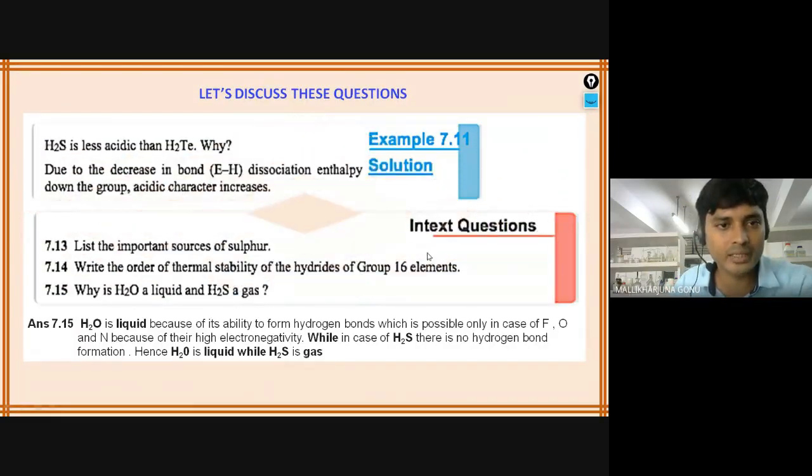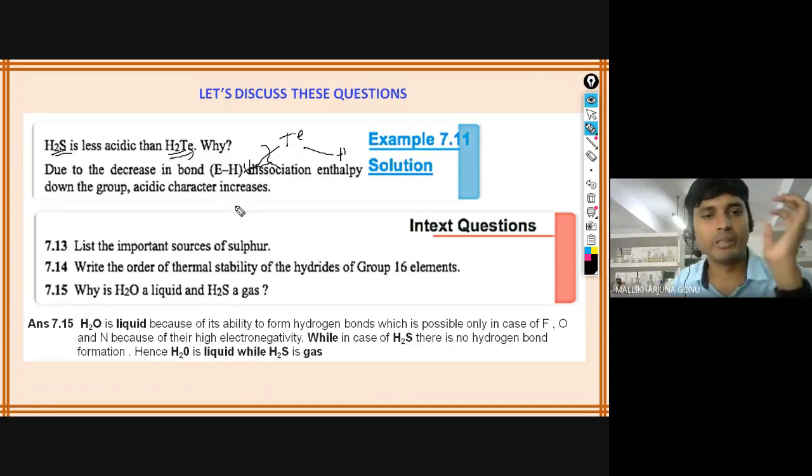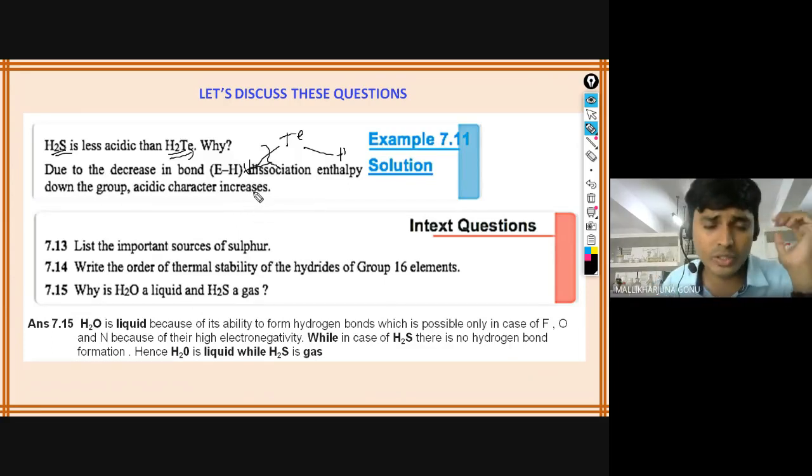So you have to write these questions in your homework notebook. Why is H2S less acidic than H2Te? Because of bond lengths only. Because of bond lengths, the H-Te bond can be broken more easily. These trends are very, very important: thermal stability, electron gain enthalpy, electronegativity, boiling points and melting points, and sizes. You should know all these trends because compulsory questions are asked on them. So I will prepare one video for these trends only and post it. But before you watch that video, you should get your own idea.